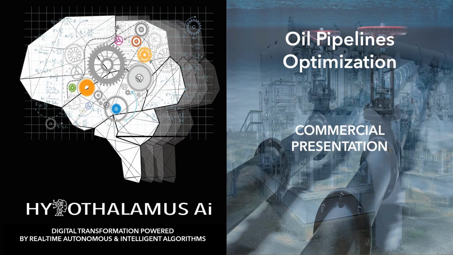Hypothalamus Artificial Intelligence, HI. Digital transformation powered by real-time, autonomous and intelligent algorithms. HI presents their advanced analytics solutions for oil pipelines optimization.